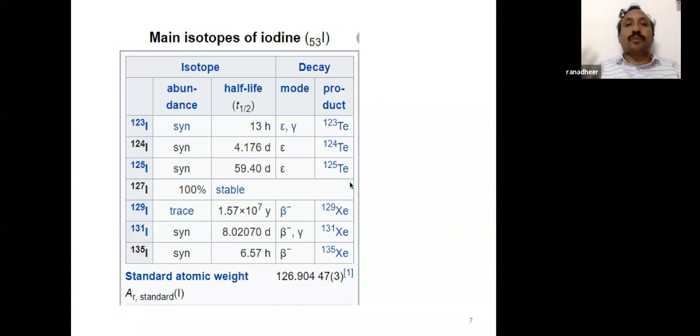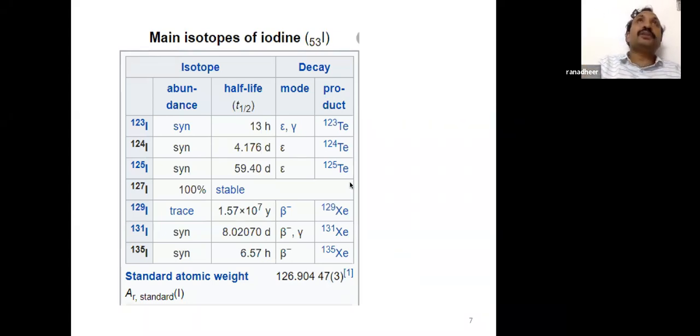So, which isotope of iodine should be used? You have iodine 123, and the other one I forgot. It is a copied slide. Iodine 132 is also there, which was commonly used. For diagnostic purpose, we use gamma emitters like iodine 123, positron emitters like iodine 124, electron capture and positron emitter. Iodine 125 again decays by electron capture. It also can be used for low grade therapy.